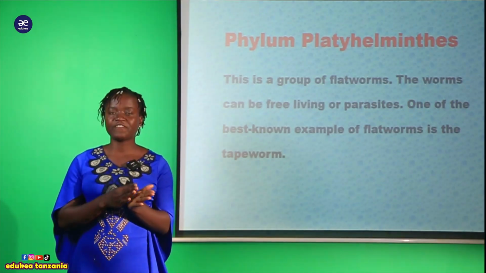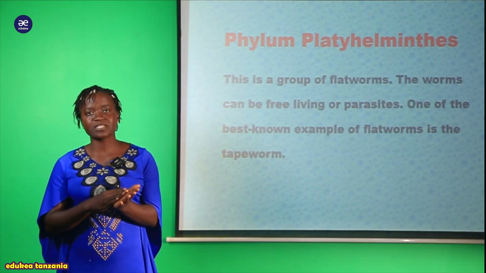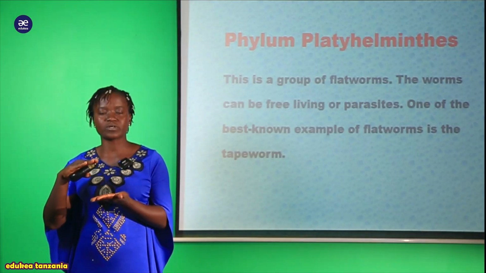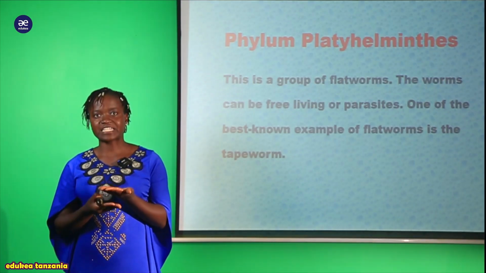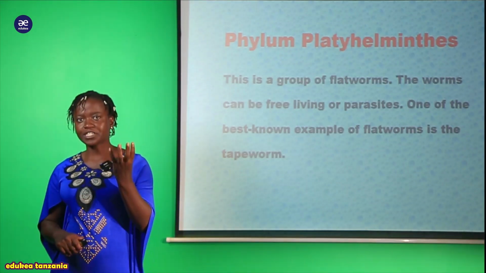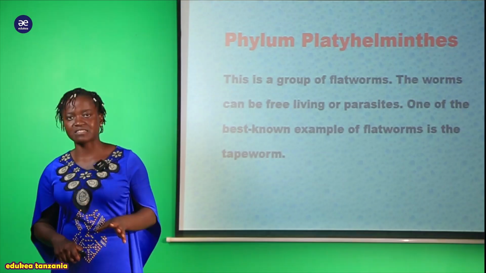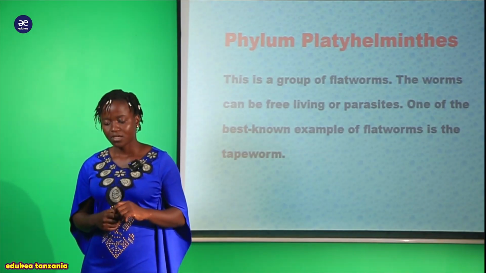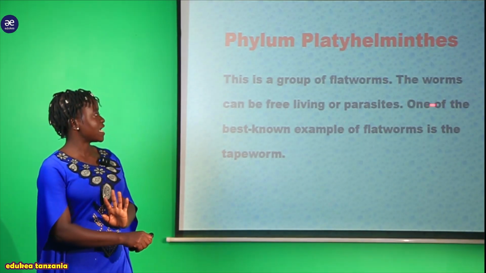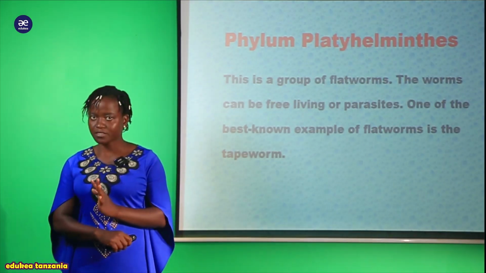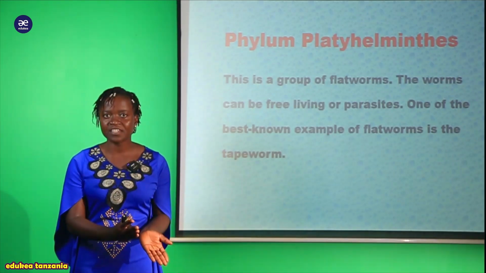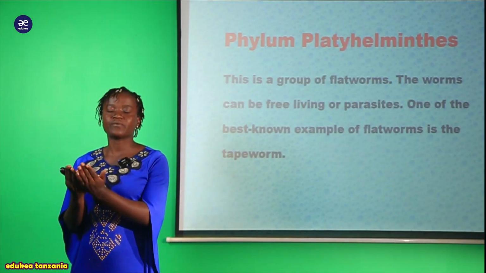Kwa sababu gani tunaita flatworms? Hii flatworms tunasema kwamba hawa organism they are flat. Ukiangalia kwa juu ambayo tunaita dorsal and ventral, they are flat. Ndio maana tunawaita flatworms. So organism wote wanaopatikana ndani ya hii phylum Platyhelminthes ni flatworms. So that is all. So here you have to know these organisms which are found in this group, they are worms, some are parasites, all others are free living. So when we are moving further, you will know organisms which are free living, and you will know the organisms which are parasites.